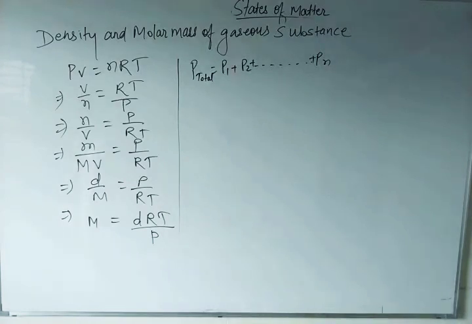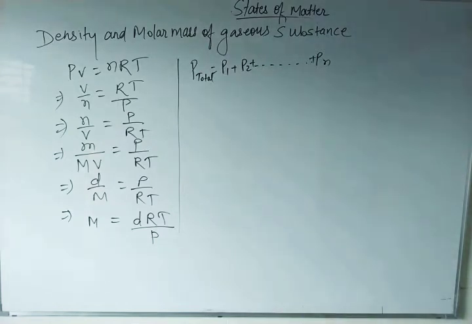And have you heard the word aqueous tension? I am telling you, when gases are generally collected over water, they are moist. The pressure of dry gas can be calculated by subtracting the water vapor pressure from the total pressure of the moist gas, which contains the water vapors also.